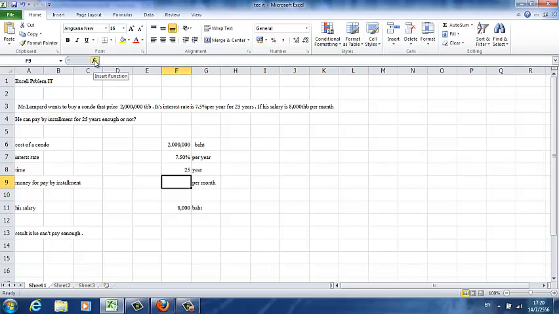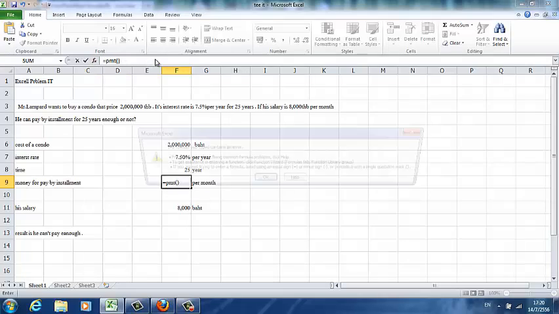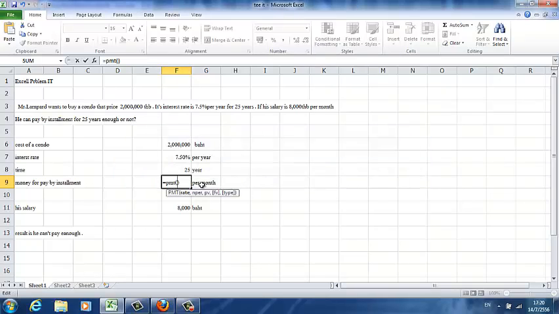Let's start. First we use equal, PMT, and use bracket. We first use the percent interest rate. It is per year, but we want per month, so we divide by 12. Next we use the time.